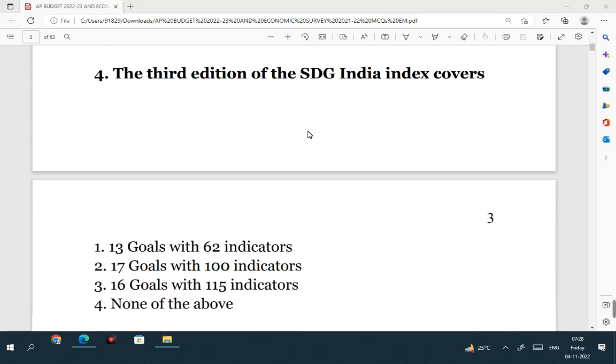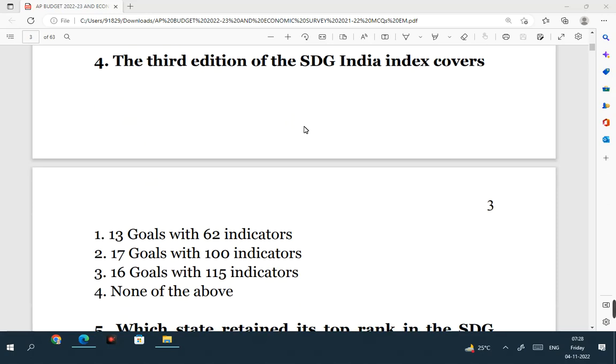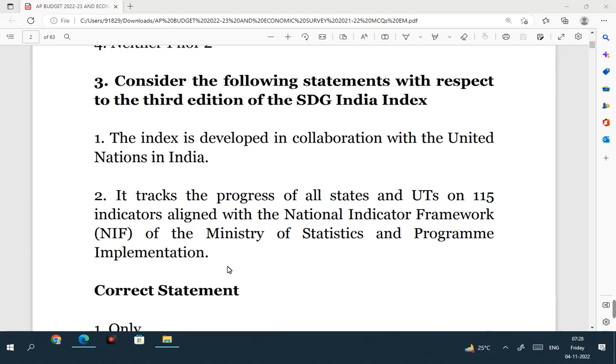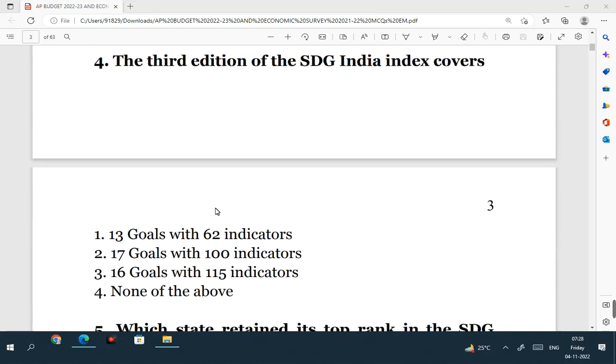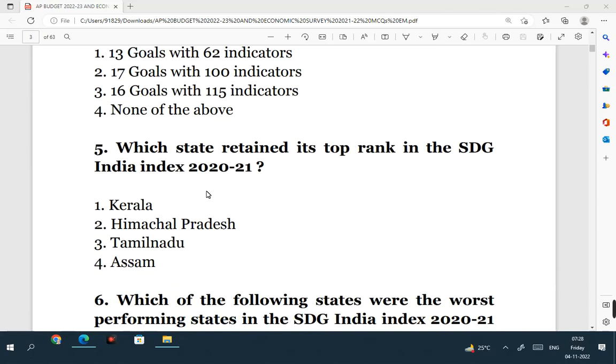Let's move to the fourth question. The third edition of the SDG India Index covers 16 goals with 115 indicators. Right, this is the right answer. If you compare the third edition with the second edition, the third edition covers only 16 goals. Second edition covered all the 17 goals.